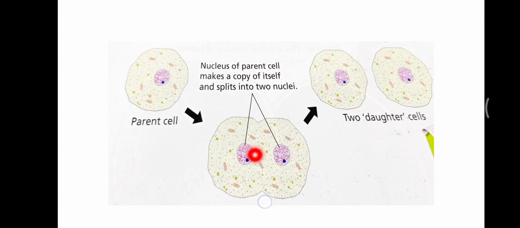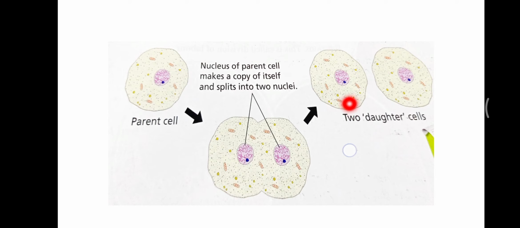Here you can see in this cell there are two nuclei present. So the cell then divides into two identical daughter cells. These are two identical daughter cells which have their separate nucleus and which originated from one single cell. Each daughter cell has its own nucleus. The daughter cells are identical to the parent cell. You can observe that all these cells are identical to each other.